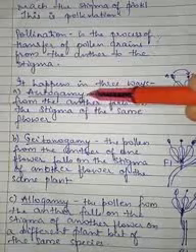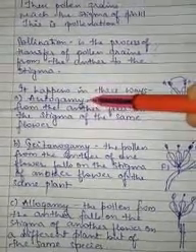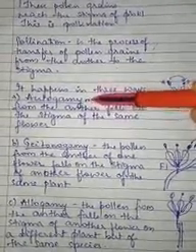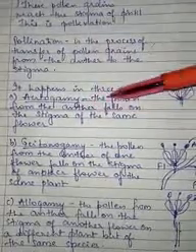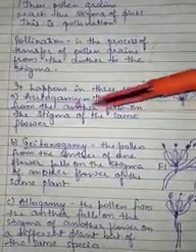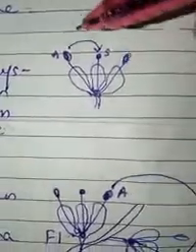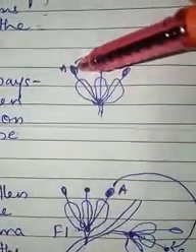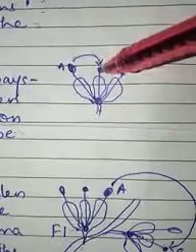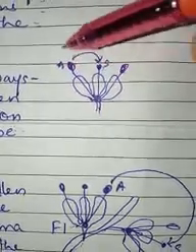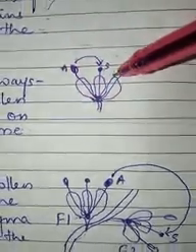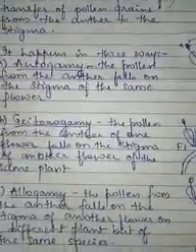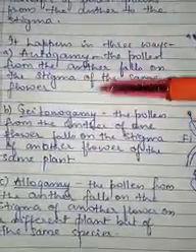The first one is autogamy. Auto means self, gamy means marriage. What happens over here is the pollen from the anther falls on the stigma of the same flower. You can observe it in this diagram. The pollen grain is released from the anther and it is falling on the stigma of the same flower. One single flower is involved. So this type of pollination is called autogamy.